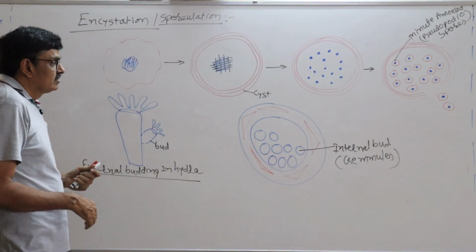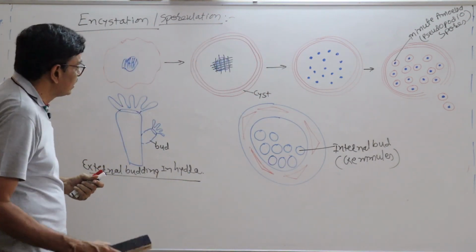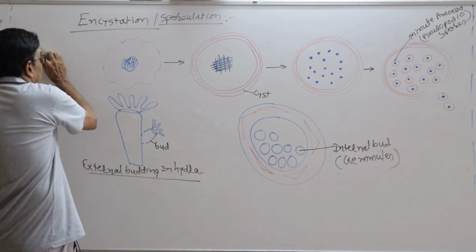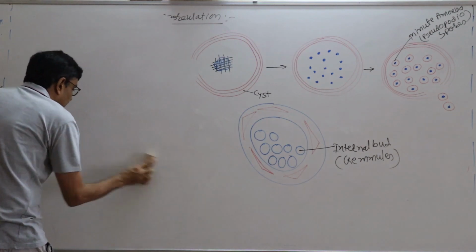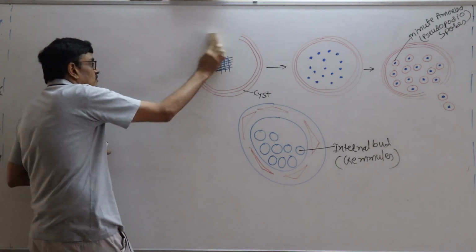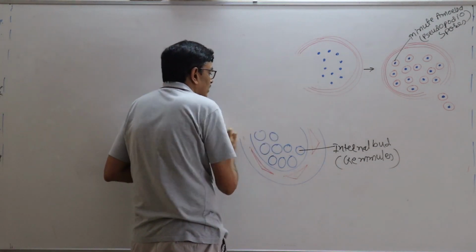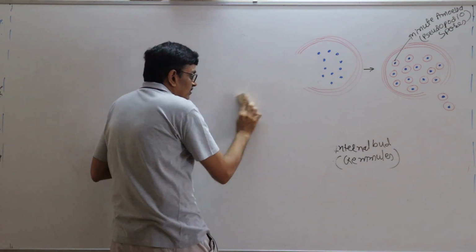Then after, you see, asexual spores are formed. We have to go through asexual spores for asexual reproduction. Okay?